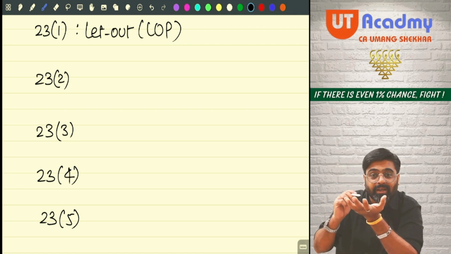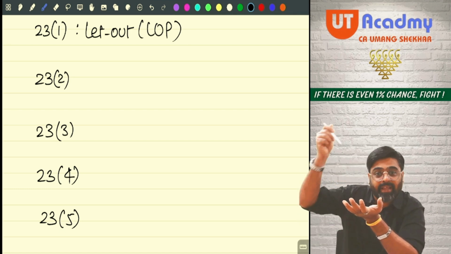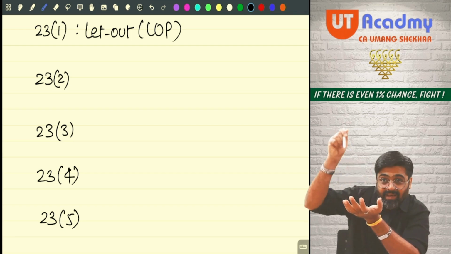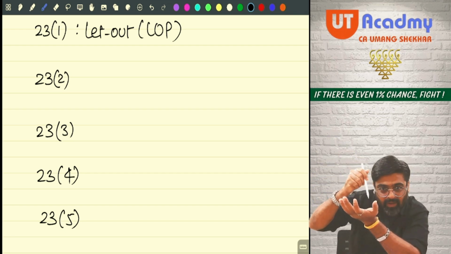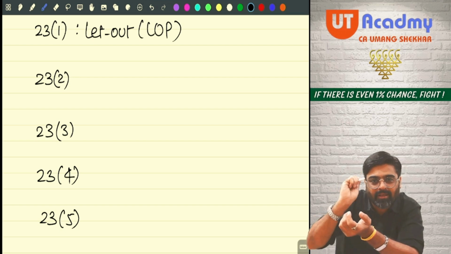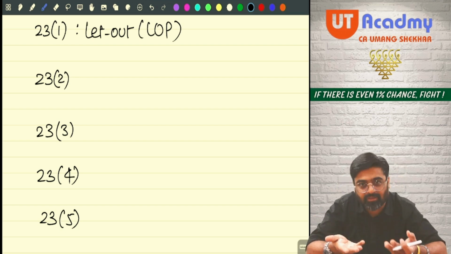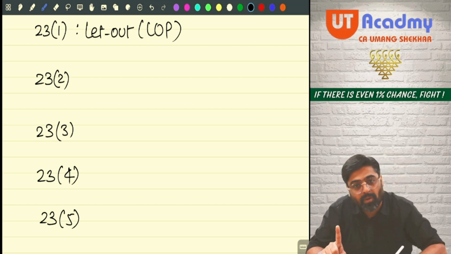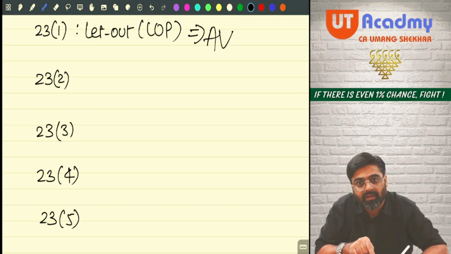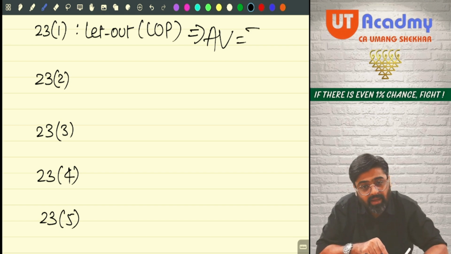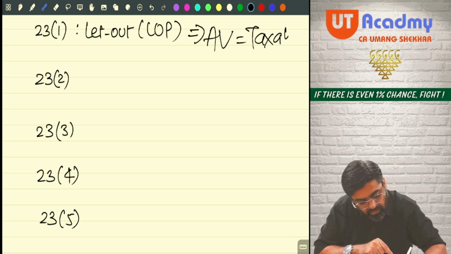Yes or no? This rental income is nothing but rent earning capacity exploited. Rent earning capacity exploited and coming in your hands now. Should it be taxable or should not be taxable? Taxable. So let out property will have rent earning capacity, and this rent earning capacity will be taxable.